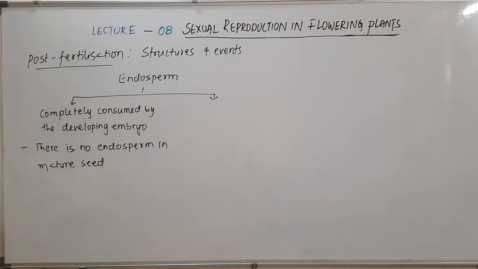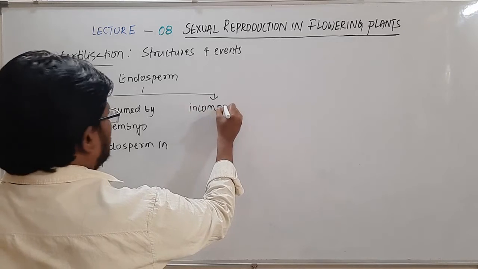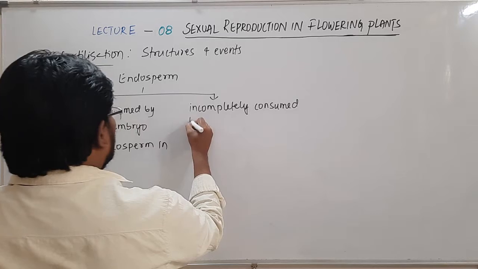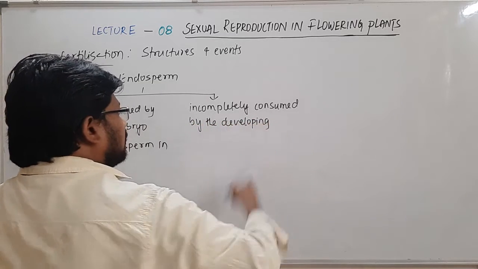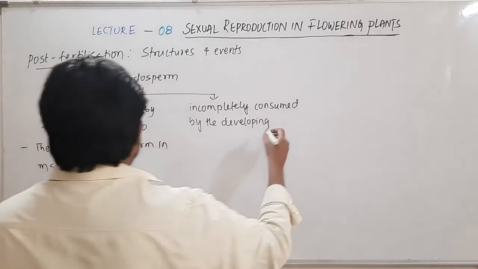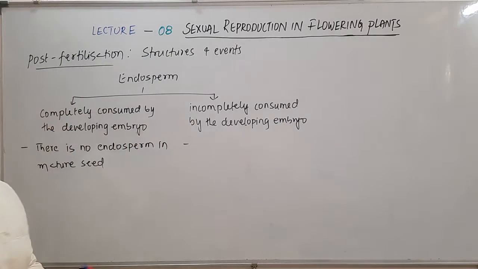Now in another condition, the endosperm is not completely used by the developing embryo. So I can say it is incompletely consumed by the developing embryo. The developing embryo did not use all the endosperm. Hence in the mature seed some amount of endosperm still persists.